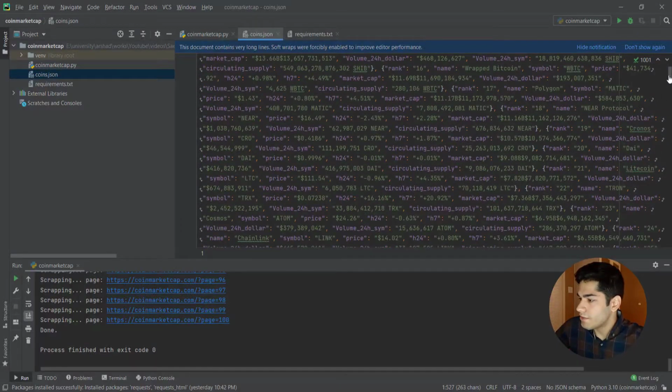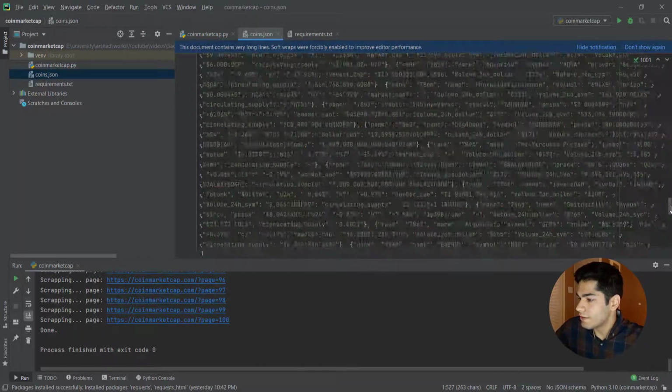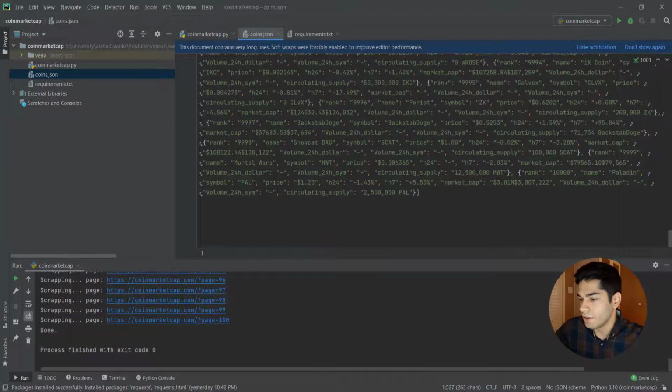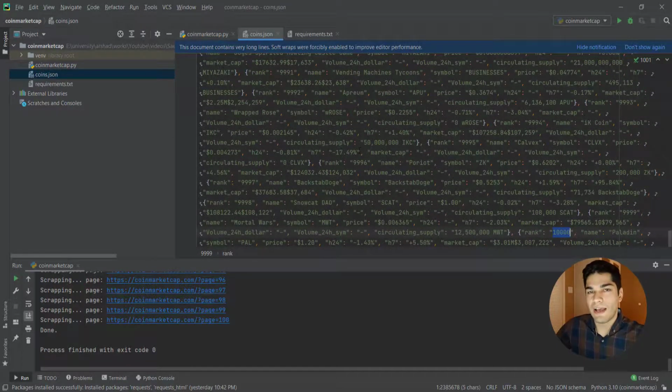That's it. And as we scroll, you can see that there are all the pages right here, and the rank for the last one is 10,000. Yeah, so we scraped 10,000 coins in just like 3 minutes. I don't know, I should have calculated that, but you can actually make it faster by the function that I named. So if you want to see how you can turn this into an API, please subscribe.